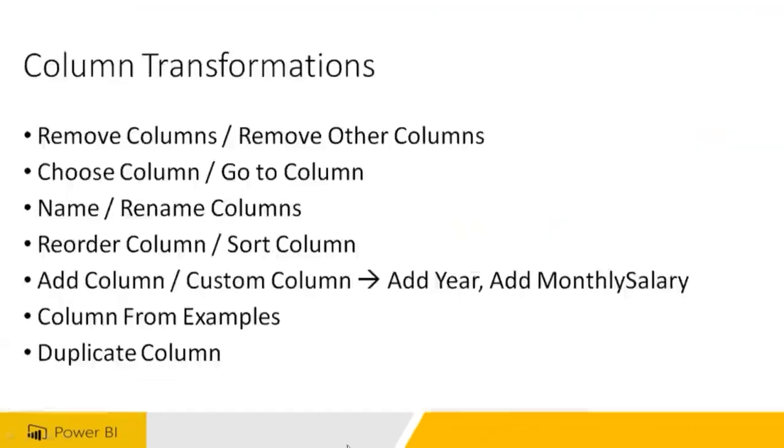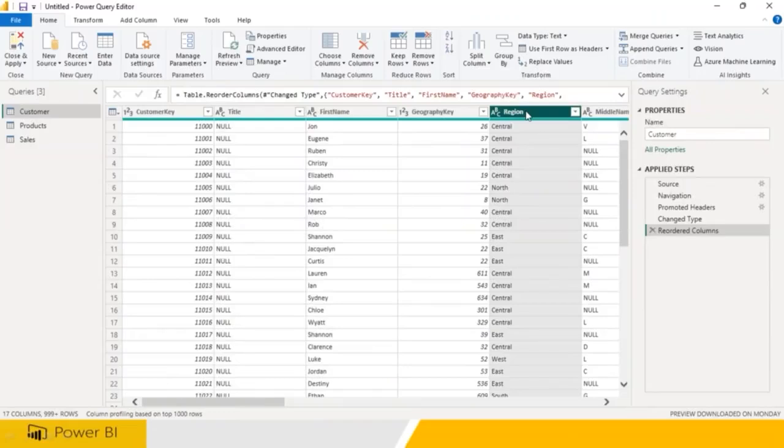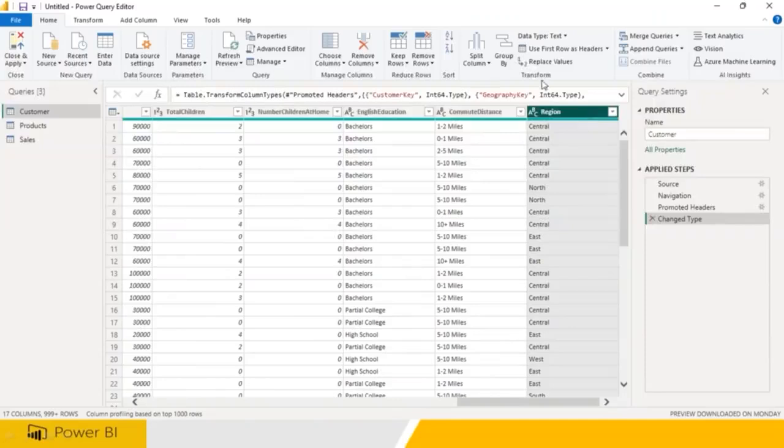Clear? Now sorting the data. If you wanted to sort the data, for example, I would like to sort based on this. So how to sort the data? Go here. There is an option called sorting. So choose this column, step number 1, go to sorting. It is available in the home page.